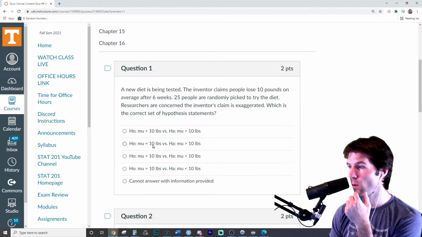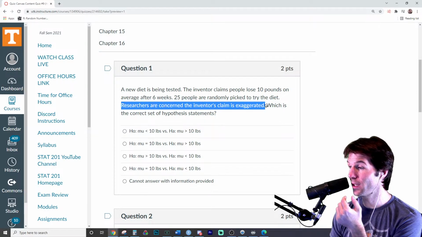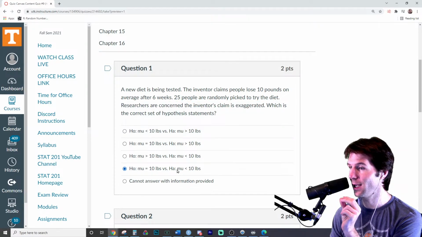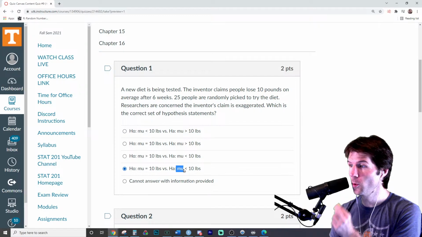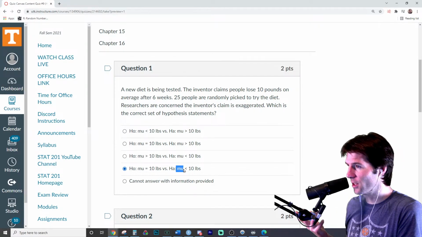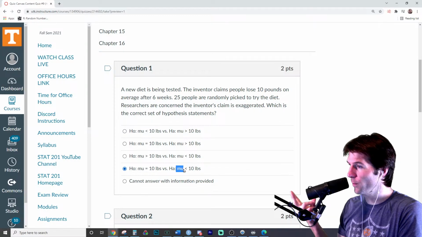Well, they want to show... So researchers are concerned that the claims are exaggerated. So the researchers want to show that these claims are exaggerated. To show that the claims are exaggerated, they would want to show that the true mean weight loss is less than... It says mu right there. But that's the true mean weight loss. It's a lot. You have to think about what the notation means.